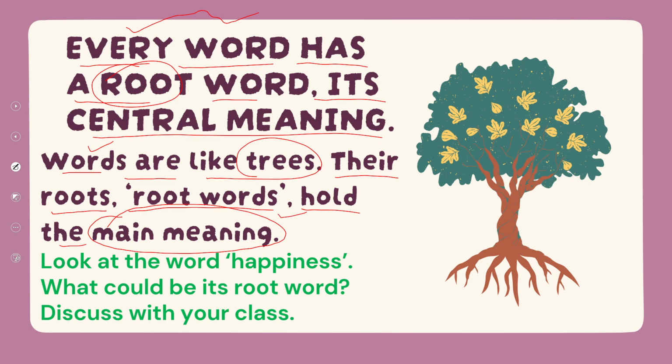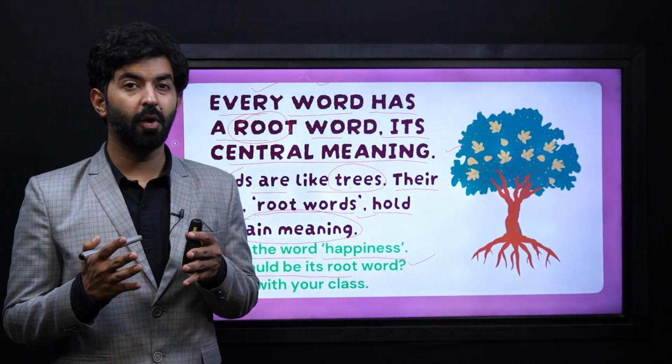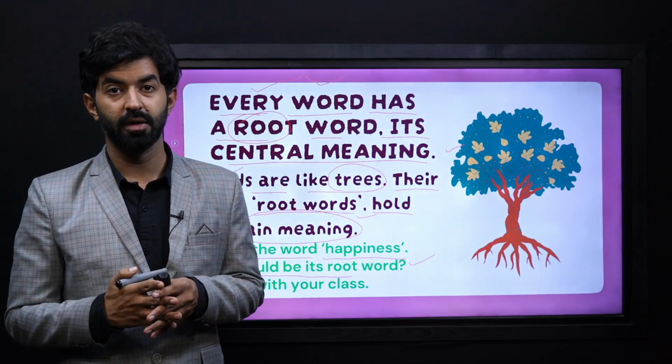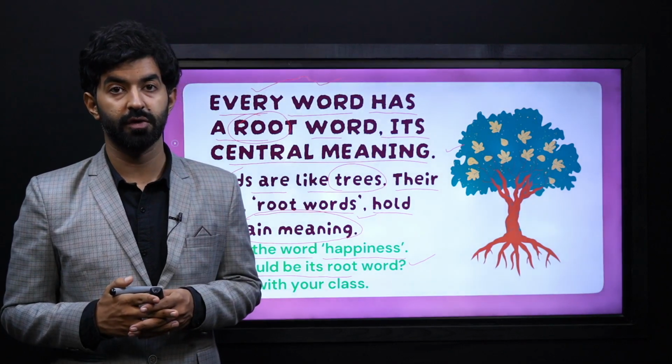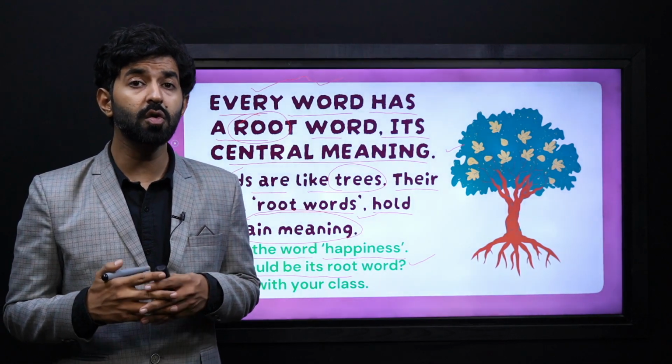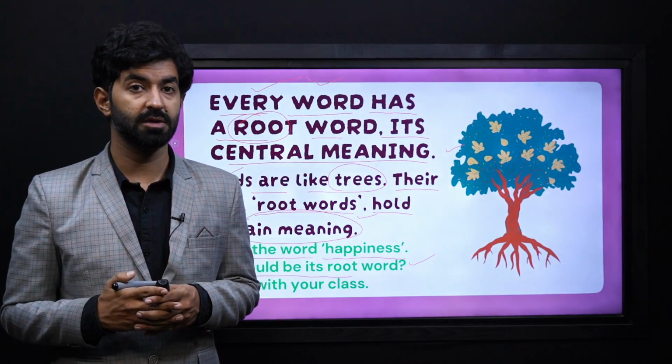Now look at this picture. Look at the word happiness. What could be its root word? Discuss with your class. Now, if you see the word happiness, can you spot the root word and the root meaning, the main meaning of this root word? And yes, we can make so many different words by using this word.